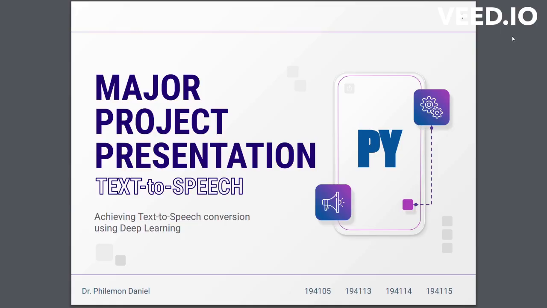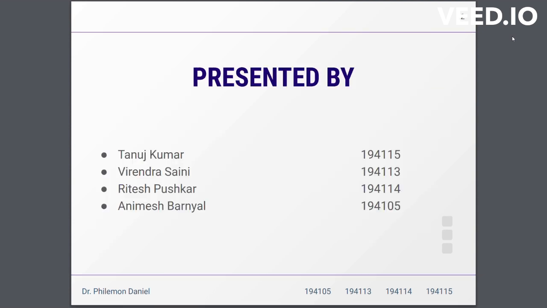Good afternoon, sir. Myself, Animesh Barnyal, roll number 194105, and I'm here to present the project on behalf of our team. The topic of our project is text to speech conversion using deep learning. Our team consists of four individuals: Tanuj Kumar, roll number 194115, Virender Saini, roll number 194113, Ritesh Pushkar, roll number 194114, and Animesh Barnyal, roll number 194105.